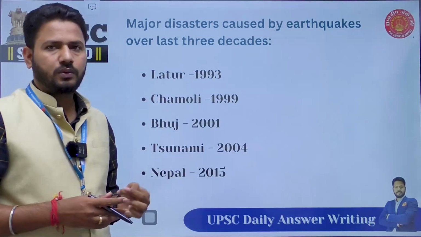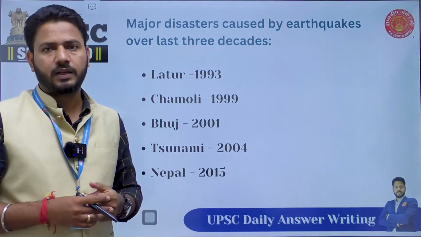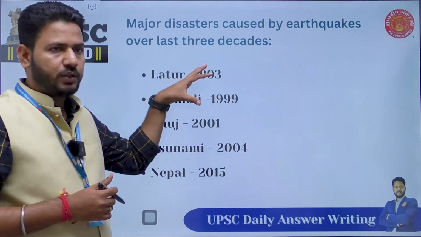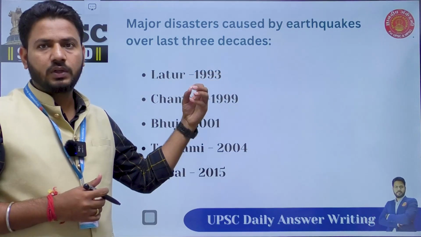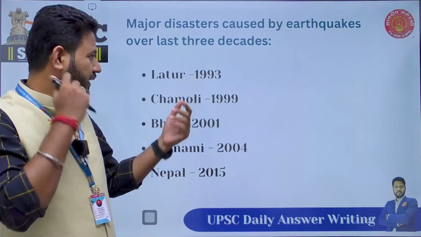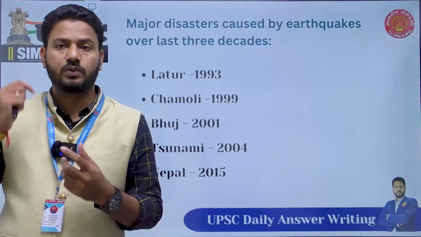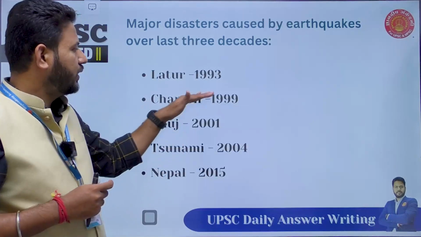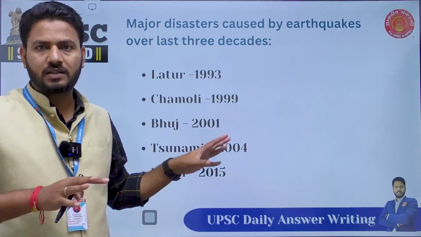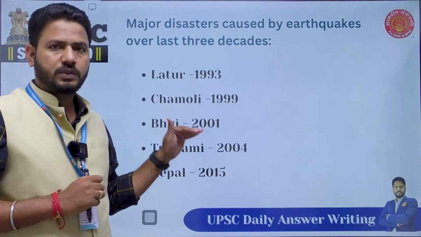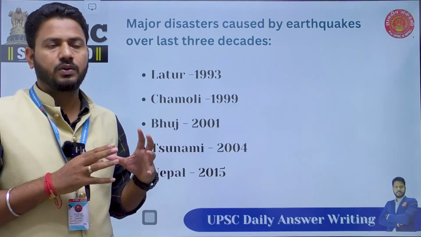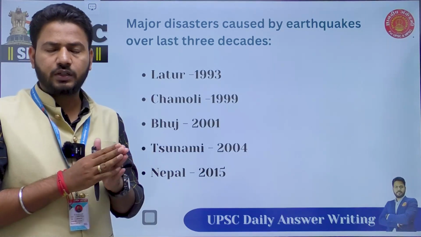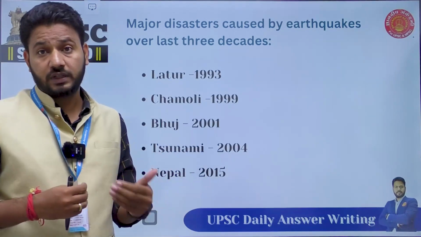You can start with Latur in 1993. This was a very severe earthquake. Okay, they've also asked you to give salient features of this earthquake. So you can give the magnitude of this earthquake and also why it was special. Now, for example, the earthquake in Latur was a shallow seated earthquake. So the destruction that we saw, it was huge. Then Chamoli in 1999, this led to huge landslides across the state. Bhuj in 2001, this was the first earthquake which was in an urbanized area. So it resulted in a lot of loss of human lives and infrastructure as well.